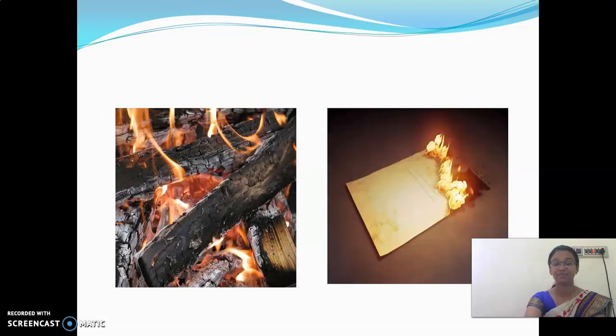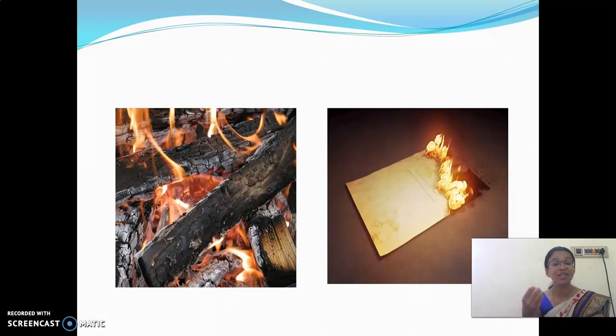Look at here, children, one more example. When we are burning paper or wood, we get a new substance there. What is it? Ash. Are we able to get the same wooden log or the same paper?